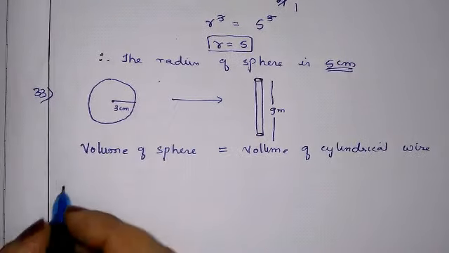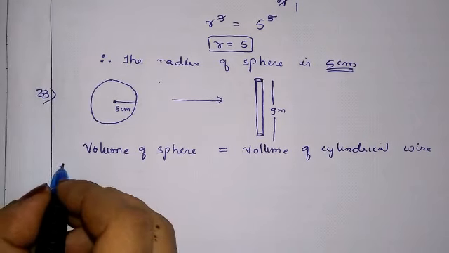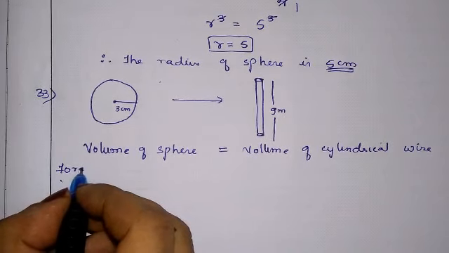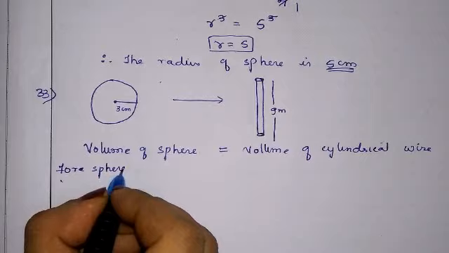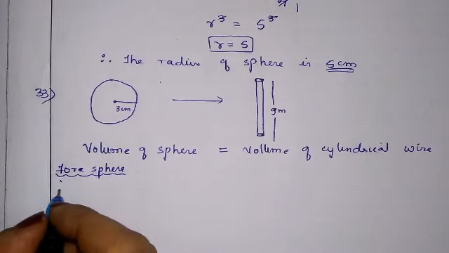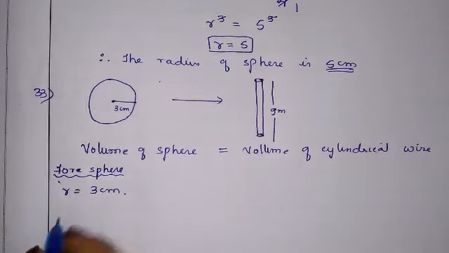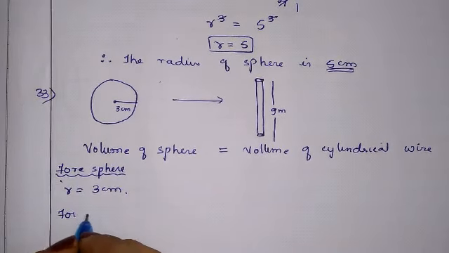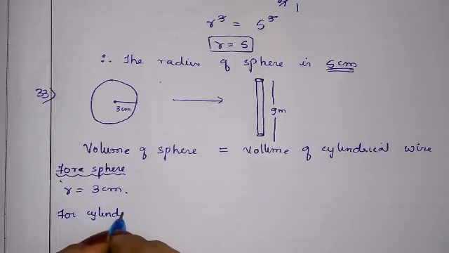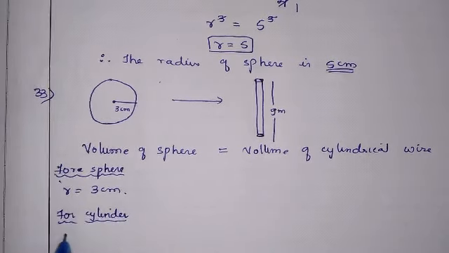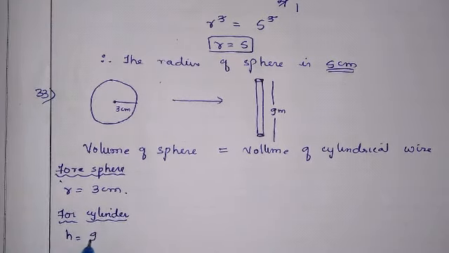Let us see what is given. For sphere, radius is equal to 3 centimeter. And for cylinder, what is given? Wire. Only height is given, that is 9 meter.